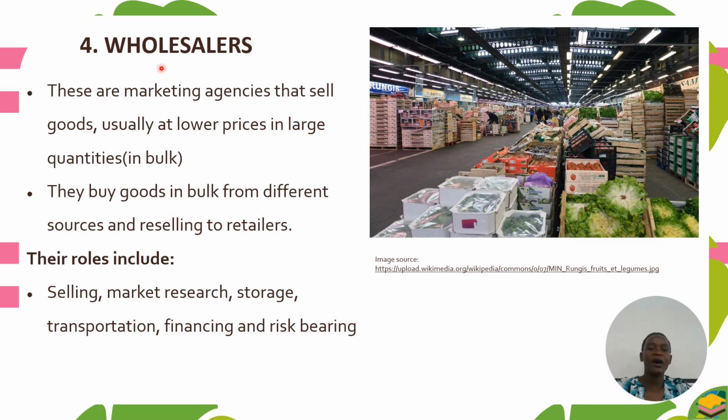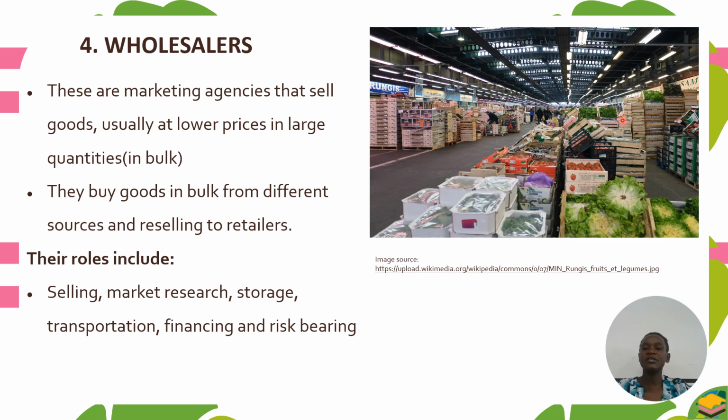We have number 4, which is the wholesalers. These are marketing agencies that sell goods usually at a lower price in large quantity. So we have agencies which will sell the commodities in bulk.